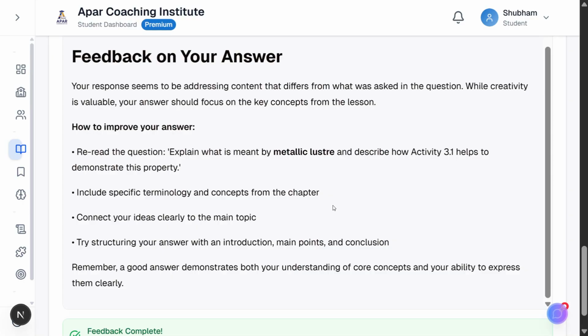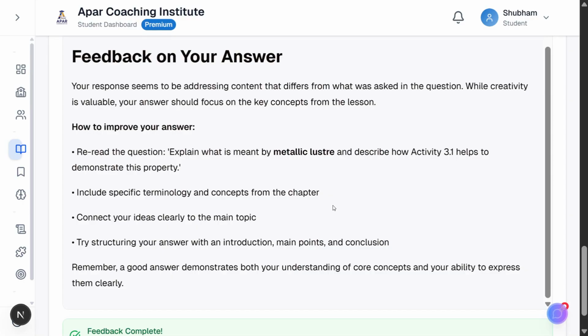Look at what happens. "Your response seems to be addressing content that differs from what was asked in the question. While creativity is valuable, your answer should focus on the key concepts from the lesson." This is focused mode being strict. The question asked for two things: define metallic luster and describe how Activity 3.1 demonstrates it. The student only provided a partial definition. They completely missed the experimental procedure description.